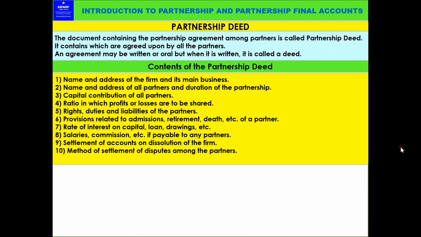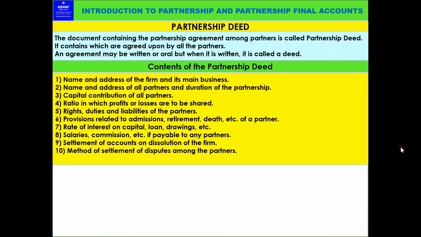And 10th point, method of settlement of disputes among partners. I have already said that if there is an oral agreement and a dispute arises, there is no legal value on that partnership. If there is a written agreement, a well executed and registered partnership deed, then in case of any dispute the method of settlement is mentioned in the partnership deed.